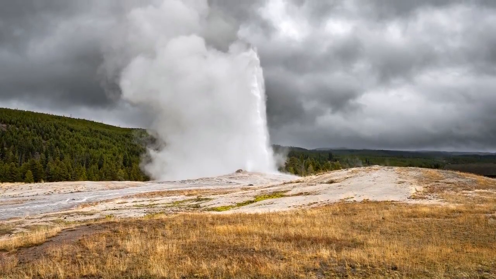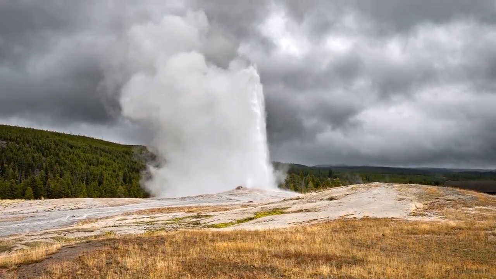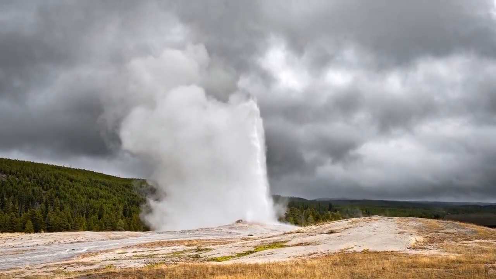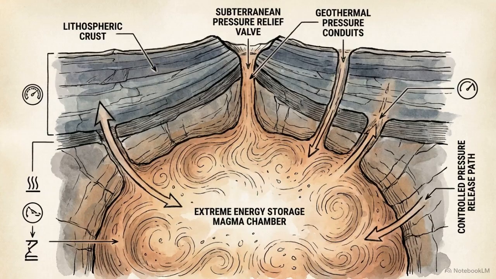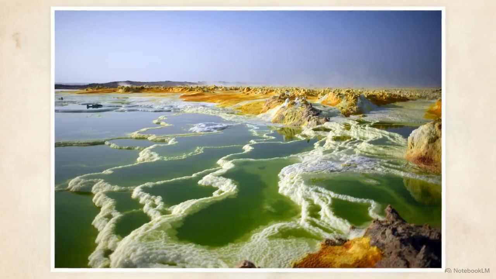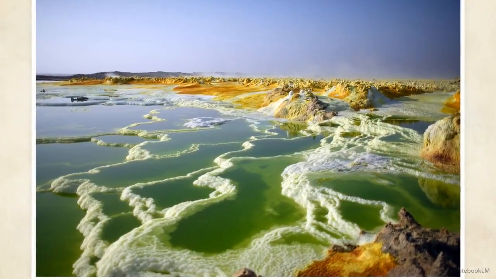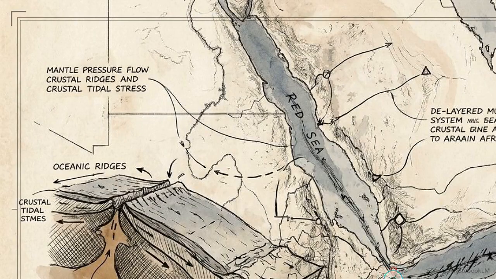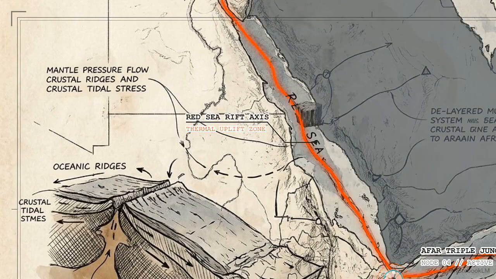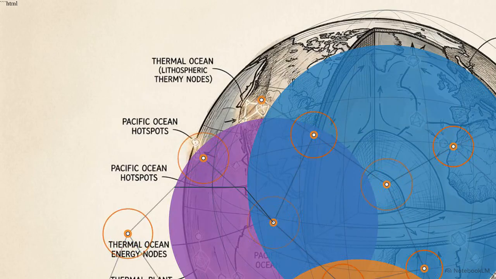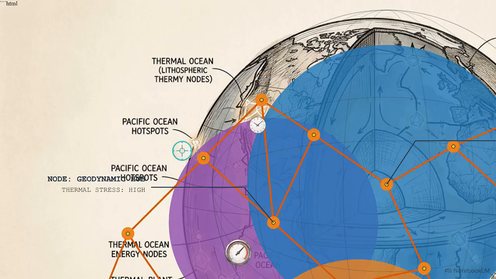Node 3, Yellowstone, is the largest continental energy storage unit in the system, a supervolcano capable of holding massive amounts of thermodynamic stress. Yellowstone's deep storage function contrasts with Node 8 in the Indian Ocean, which provides constant pressure release through basaltic flows. Node 4, located in the Afar region, is the mechanical engine currently driving the separation of the Arabian Plate. The Afar node serves as the specific trigger for the rifting process that is expanding the Red Sea. This diverse array of 19 nodes creates a balanced global network optimized for planetary pressure management.